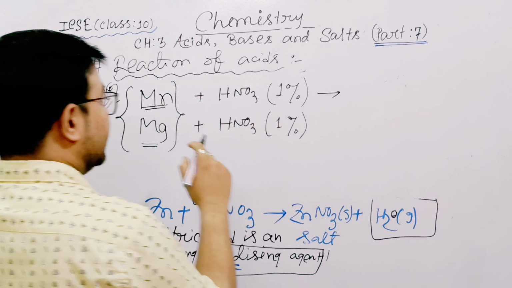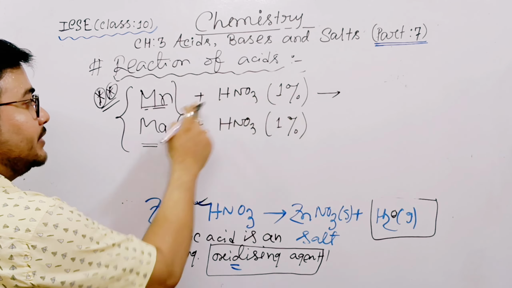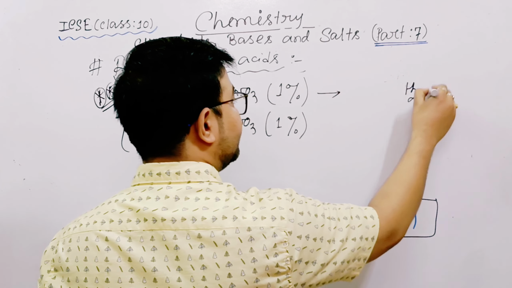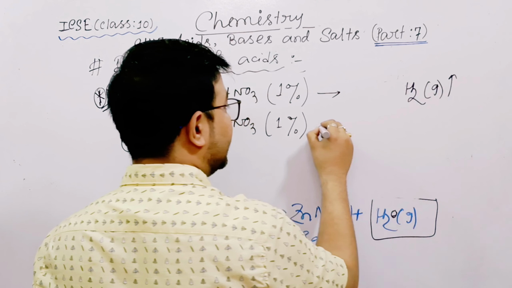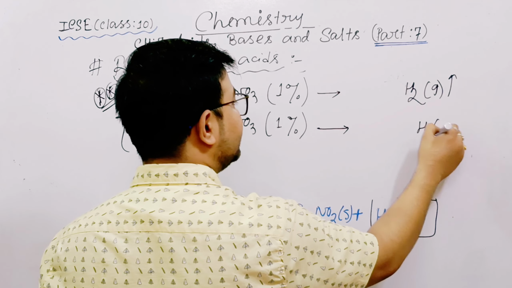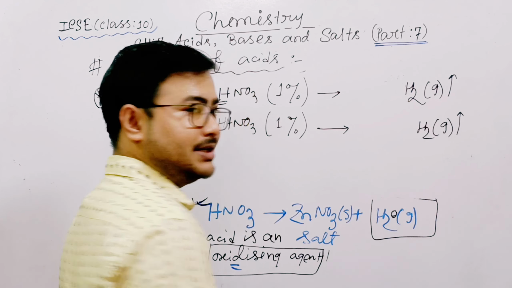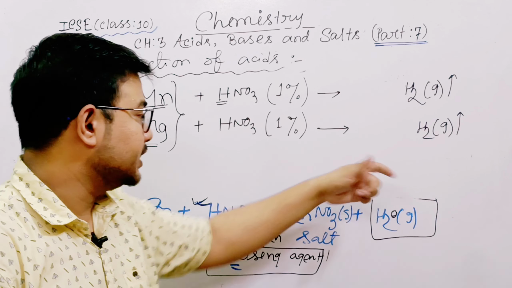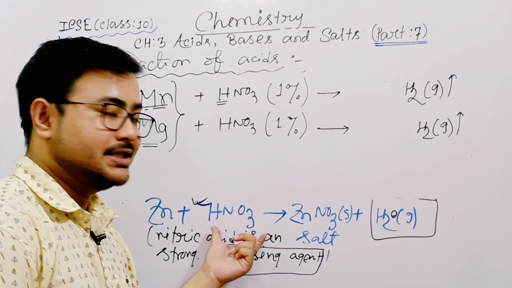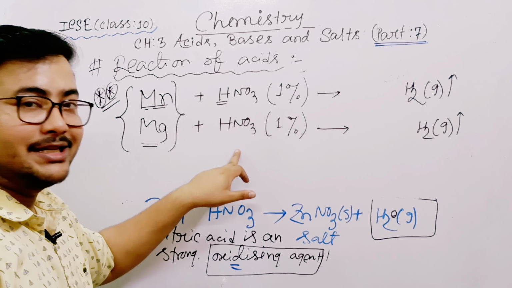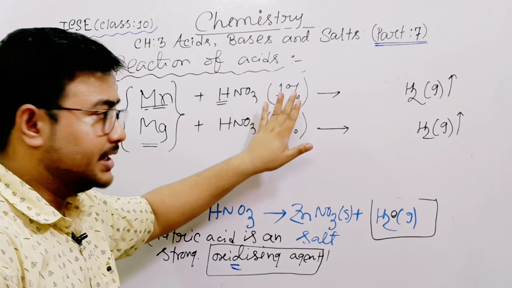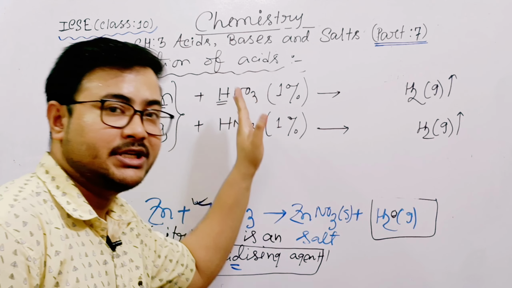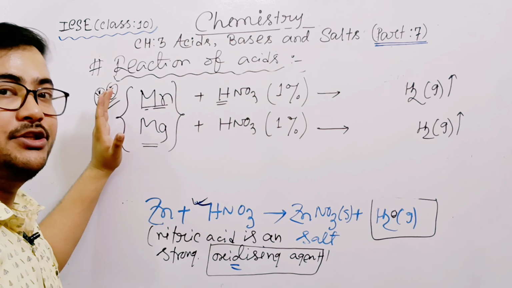So when only these two elements react with nitric acid, then hydrogen will form. See, just like the previous reaction, hydrogen will form. Here also hydrogen will form. Here nitric acid is an oxidizing agent, but very weak, and it cannot behave like a proper oxidizing agent in the presence of these two elements.